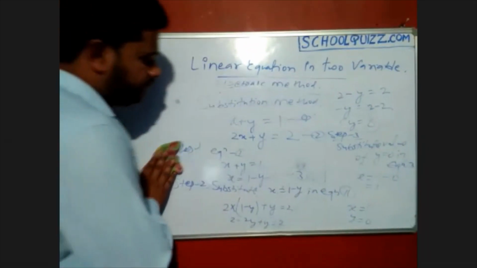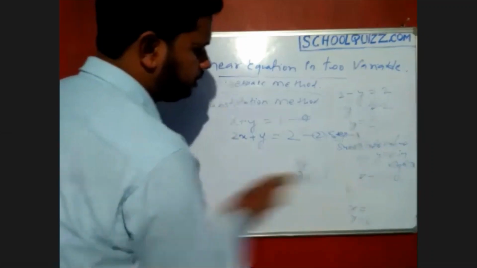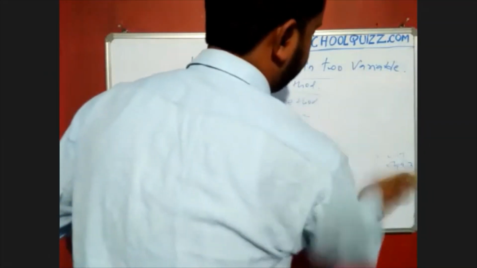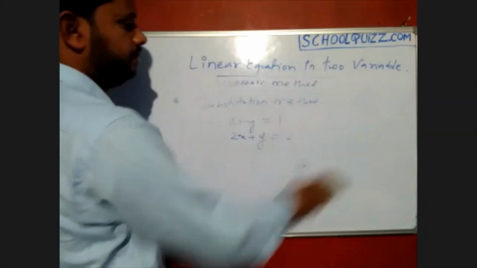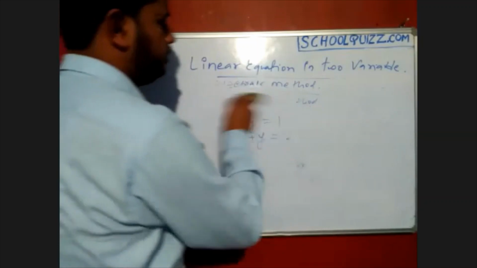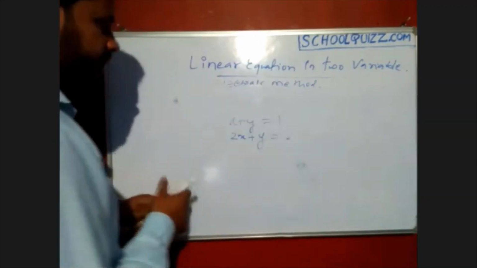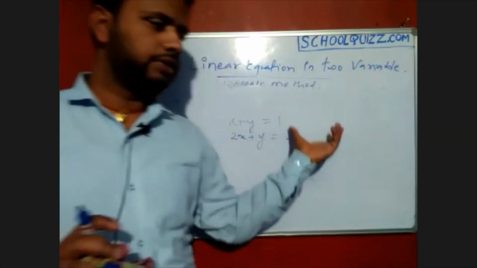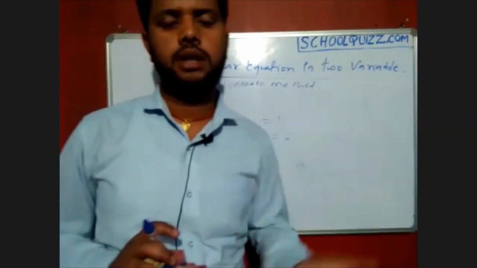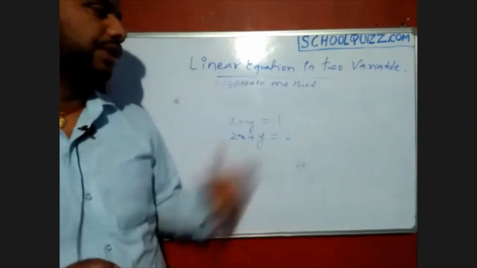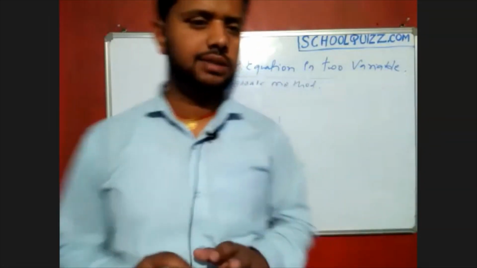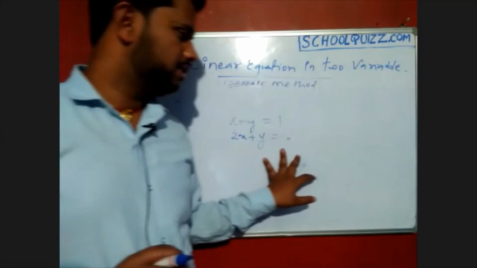Let's try to do the same questions with the elimination method also, meaning how we can find the solutions by the elimination method. I have kept those topics aside: how you can say the equations are inconsistent, have unique solutions, have many solutions, or are parallel lines. I will say that. These are important things.